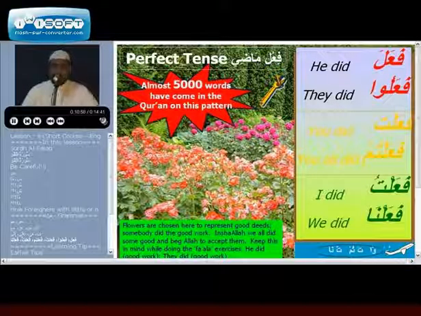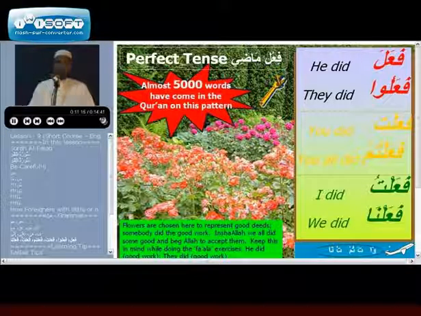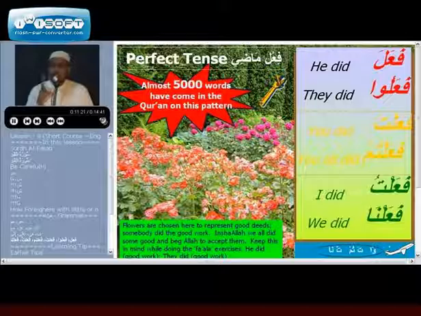So try to practice this as much as possible so that you learn this thoroughly, because now we are talking of almost 5,000 words which have come on this pattern. Just remember one thing. You see a plane there in your notes taking off, and the reason I have put that drawing is to tell you something. You must have noticed that only the endings change in all these forms. Fa'ala, fa'alu, fa'alta, fa'altum, fa'altu, fa'alna. So endings are changing: u, ta, tum, tu, na.